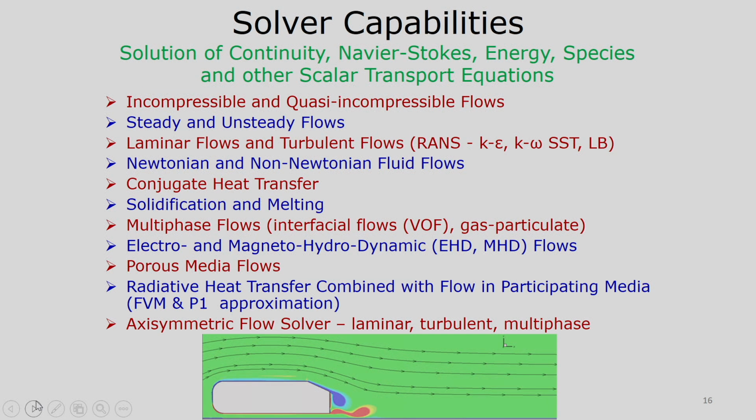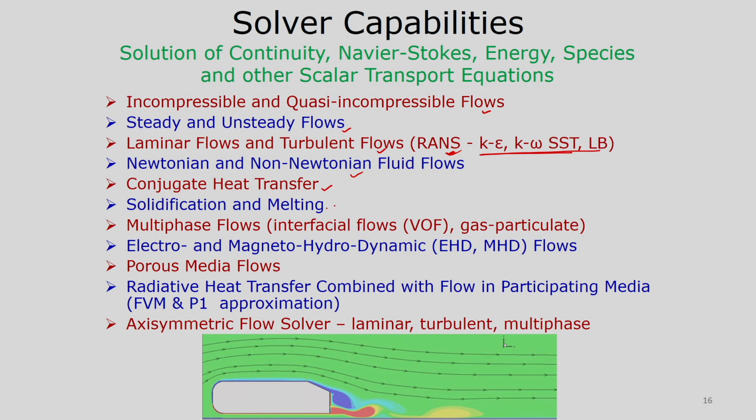Now we will discuss the capabilities of this solver. We have incompressible and quasi incompressible flows, steady and unsteady flows, laminar flows and turbulent flows. In turbulent flows we solve the Reynolds averaged Navier-Stokes equations using different 2 equation models. We can also solve Newtonian and non-Newtonian fluid flows, conjugate heat transfer, phase change like solidification and melting, and multi-phase flows for liquid and air flows. We have interfacial flows.